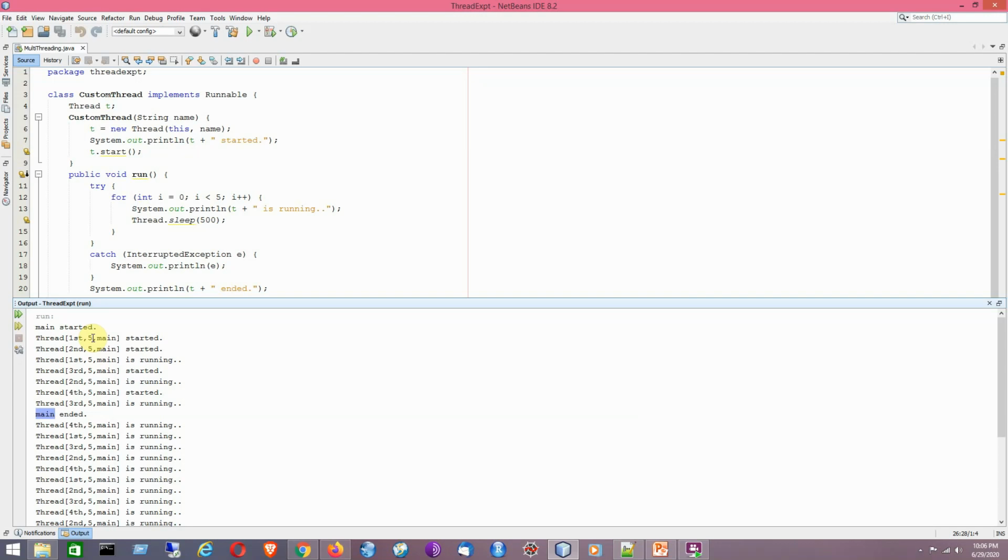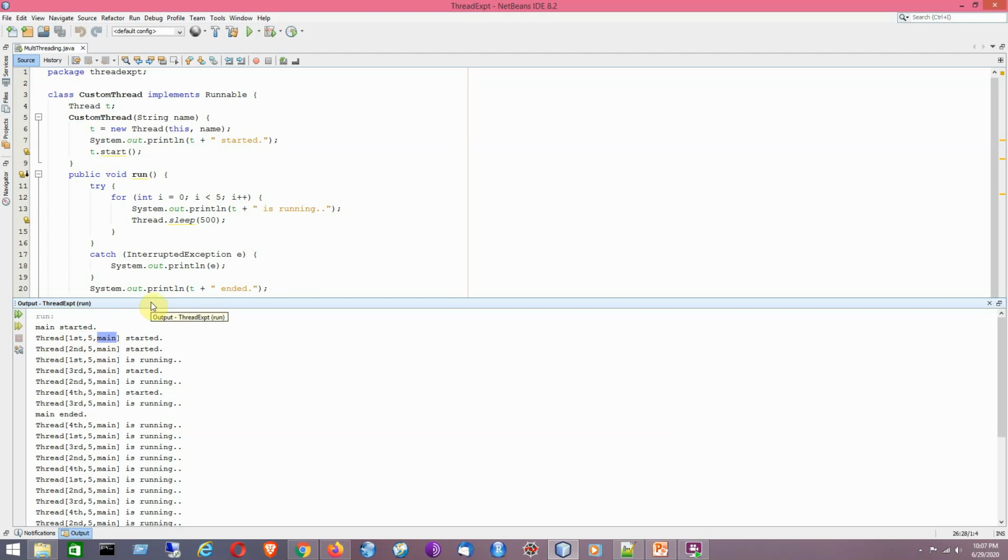Now the line Thread[fast, 5, main], what is the meaning in terms of the output? The line in the output sequence indicates that the name of the thread is fast. That is the first thing. Here 5 is the priority, meaning the normal priority, which is the default priority. And main, the third term within the brackets, denotes the thread group name to which this thread belongs.